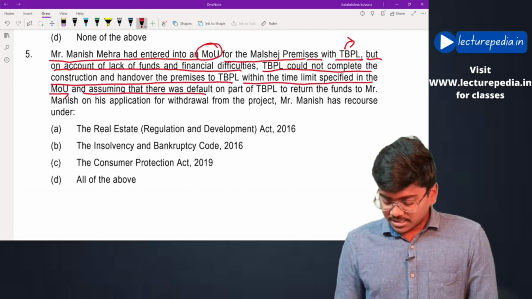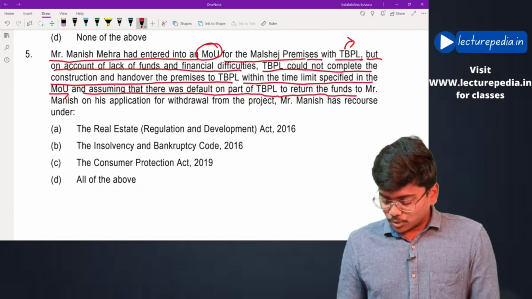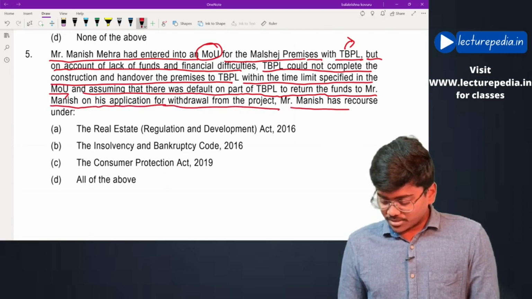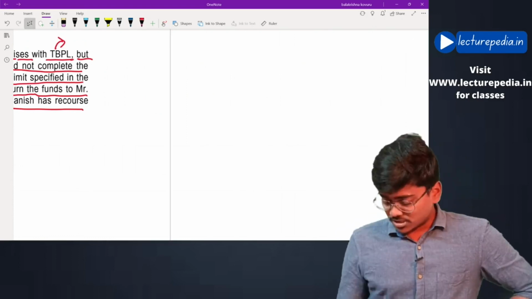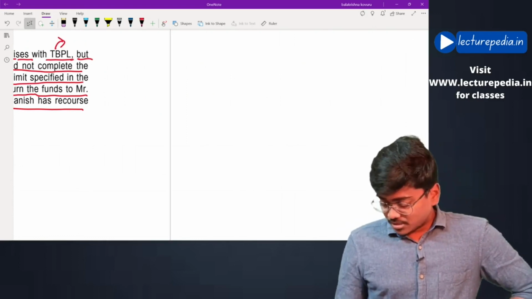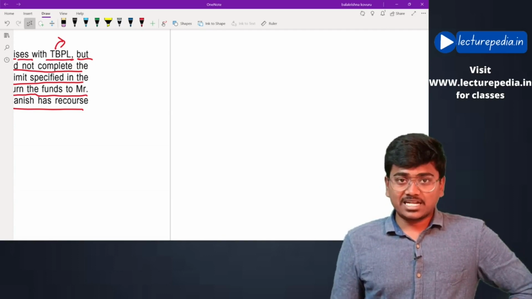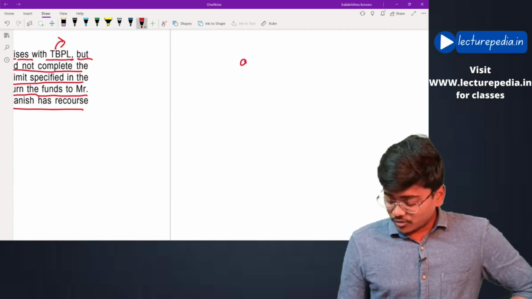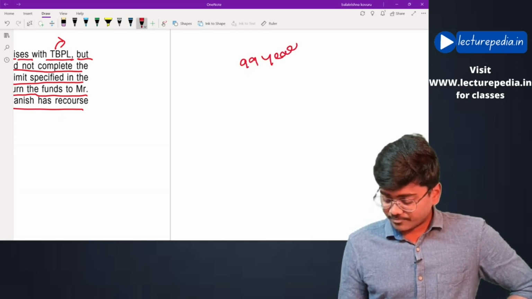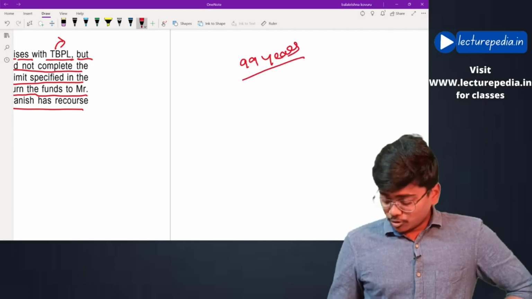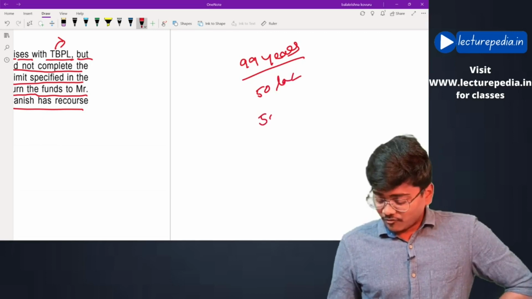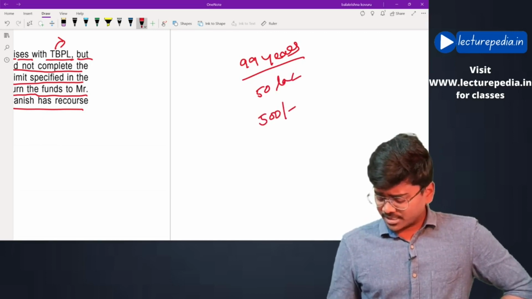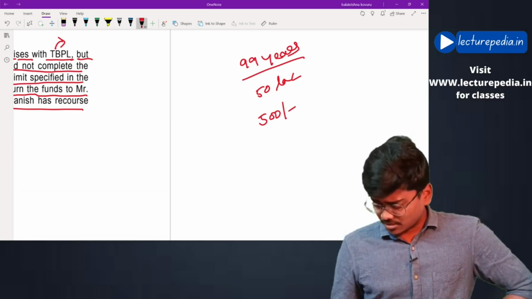Assuming that there was default on the part of TBPL to return the funds to Mr. Manish on his application for withdrawal from the project, Mr. Manish has recourse under... See, basically the memorandum of understanding was like this. Manish would enter into a lease agreement regarding the property for a period of 99 years, and for this lease he would be paying an upfront fee of 50 lakh and 500 per month, I think, or per year, that would be present in the case study. Let's say per year.